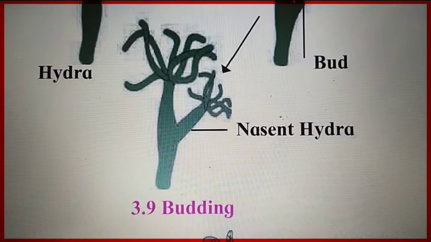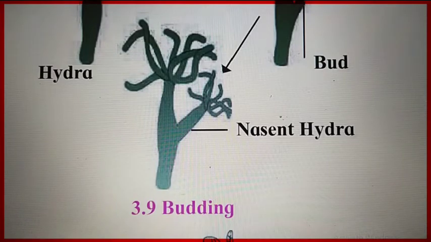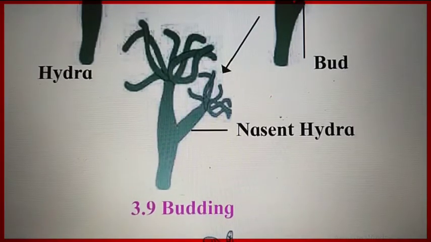This is really very important, because questions on reproduction in Hydra are asked repeatedly in board exams. That's why this is a very important one. So how is Hydra reproduced? It reproduces asexually by the budding process.